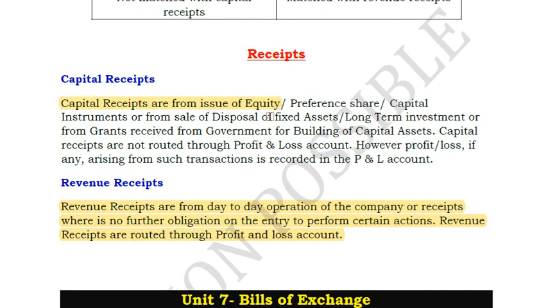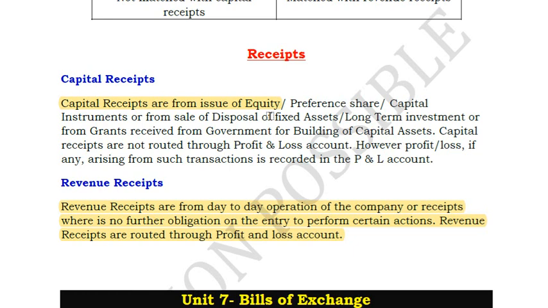Any long-term investment grant received, sometimes the government gives you a grant. If you set up an industry in remote places like Assam, Guwahati or something like that, then the government gives you incentives or grants. Such grants are called capital receipts because they give you a bulk amount wherein you have to satisfy some conditions, and this is not an income, and also it cannot be treated as an income because they give you a grant for a particular period of time. It may be 5 years, 10 years.